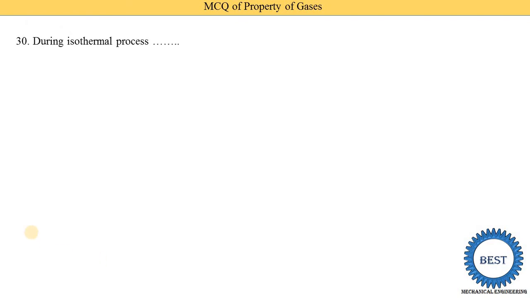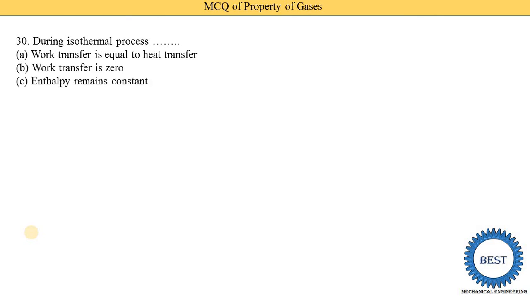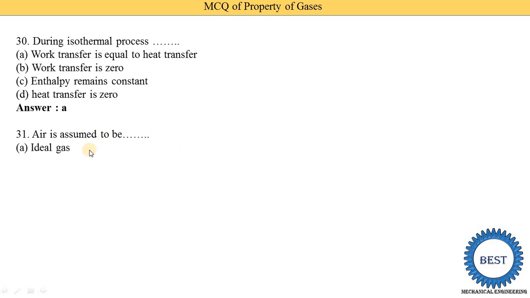During the isothermal process, work transfer is equal to heat transfer, work transfer is 0, enthalpy remains constant, or heat transfer is 0. So the correct answer is option A. Work transfer is equal to heat transfer in an isothermal process, that is, a constant temperature process. If we supply any heat, it is directly converted into work, meaning heat supplied and work transfer are the same.